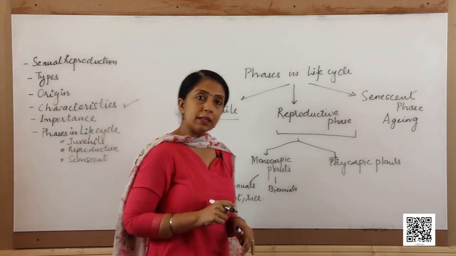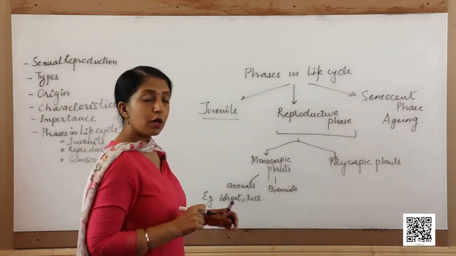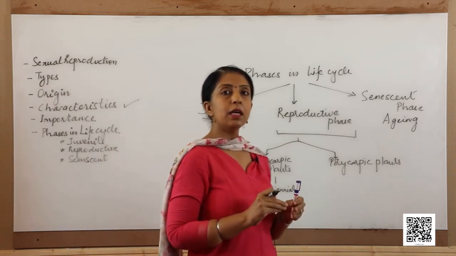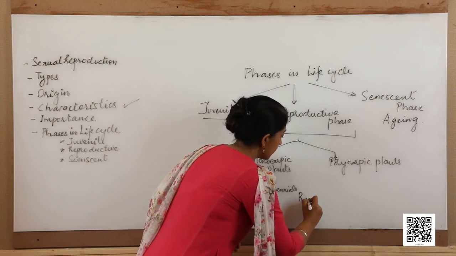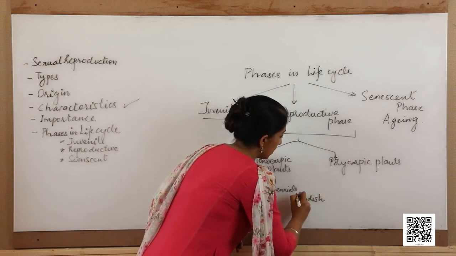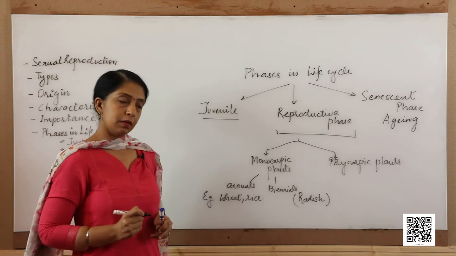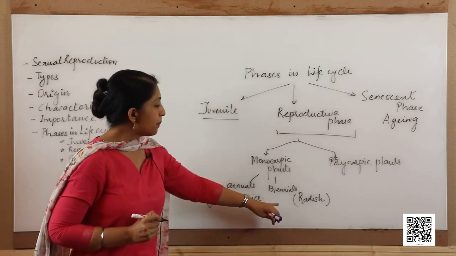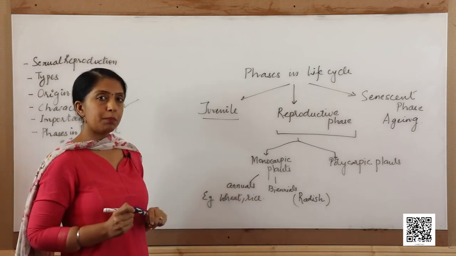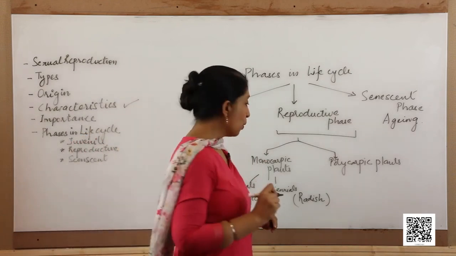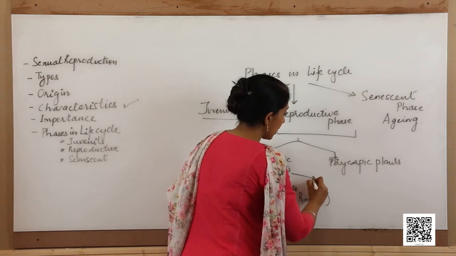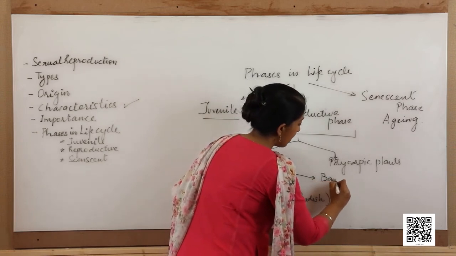Then comes the biennials. Biennials are those which complete their life cycle in two growing seasons. For example, radish. So, these biennials can also be monocarpic. There are certain perennial plants also which can be monocarpic. For example, bamboo.